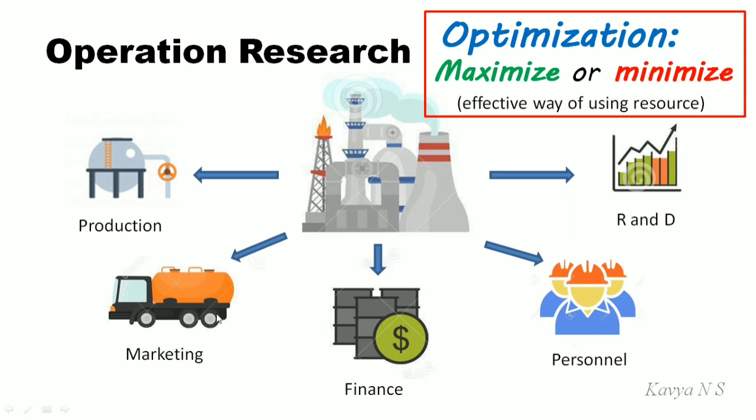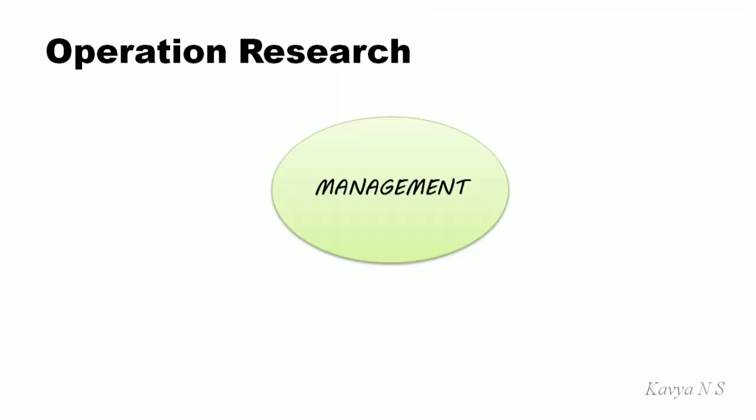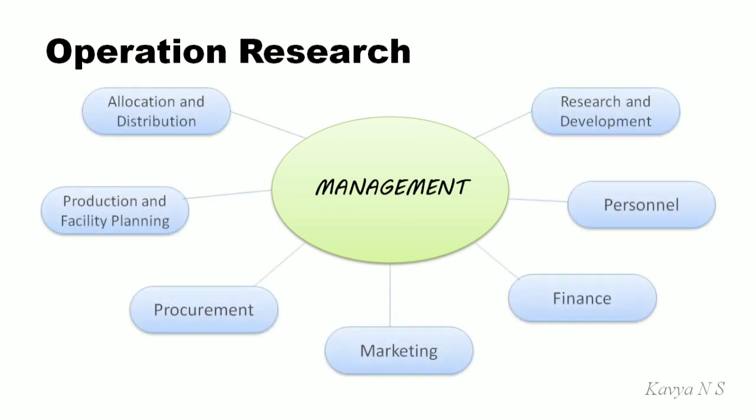In case of marketing, they have to find the best route from different sources to different destinations so that they can minimize the transportation cost. So here optimization is minimization. And in case of finance, we always wish to have maximum profit. So optimization is maximization. Personnel is about assigning job to laborers. So in each and every case we apply the concept of optimization because optimization is our objective. Say this is the schematic diagram of management system. Here also we can apply the concept of optimization in each organ, right?